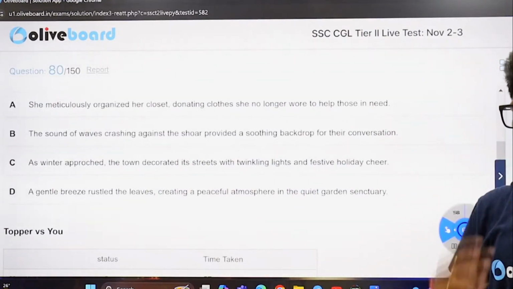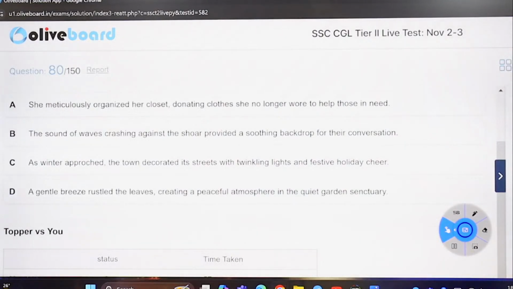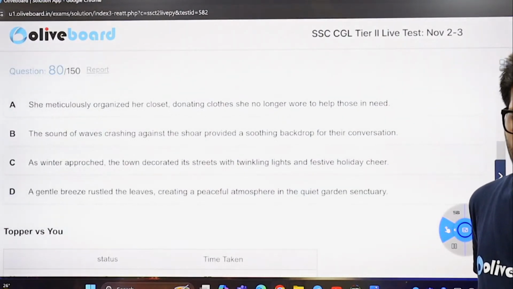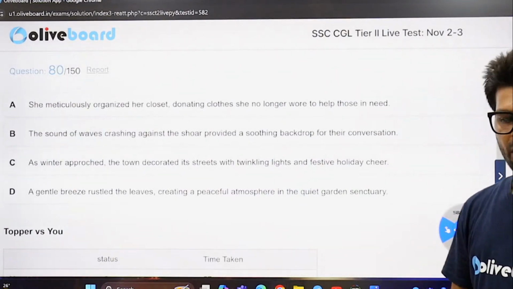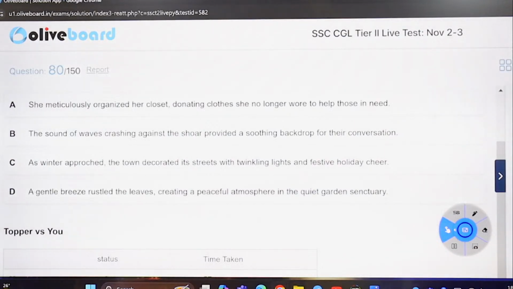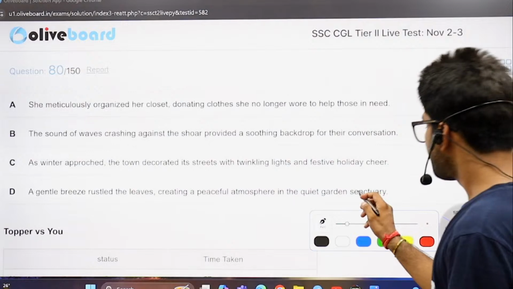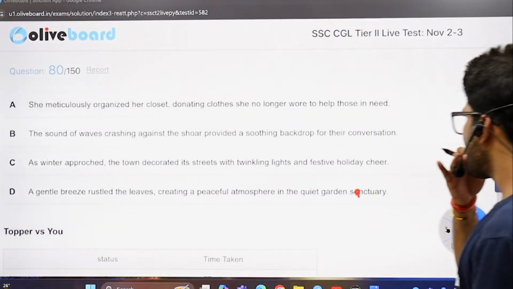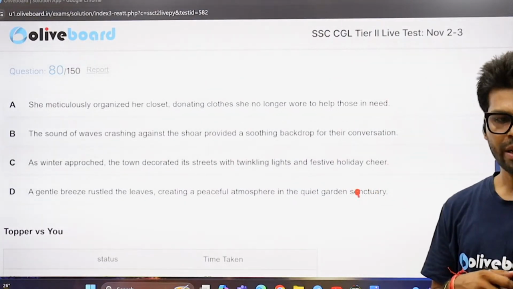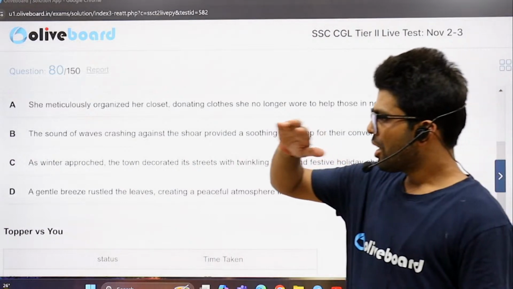You have taken more than enough time. Yashwanti, thank you so much for the maturity. Organize and organize, S-E-Z-E, both are going to be fine. You've taken more than enough time. Sanctuary is actually S-A. Didn't you notice I said as winter approach?